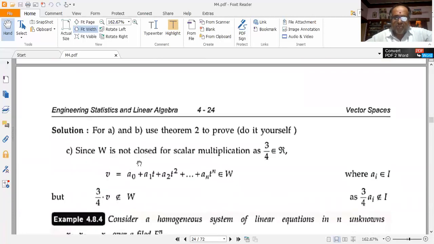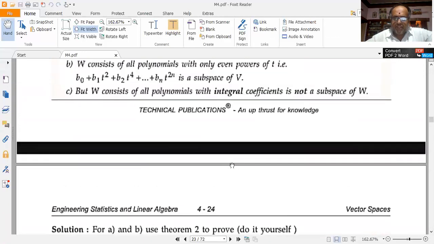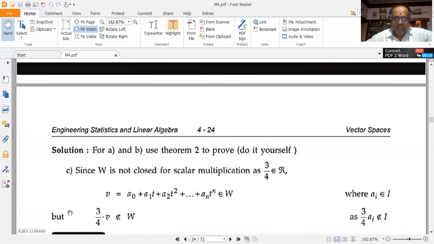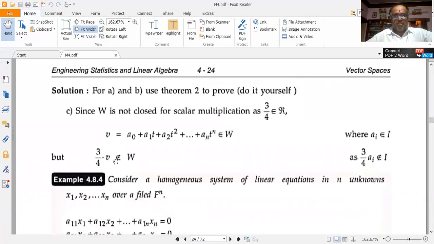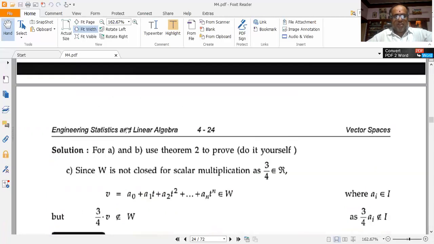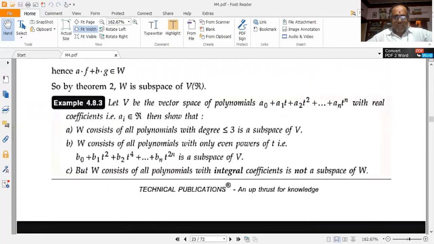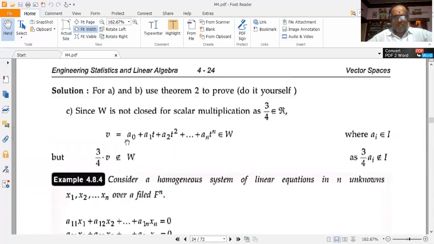See here, W is not closed under scalar multiplication, as 3/4 belongs to R. So I have v equal to a0 plus a1 t plus a2 t squared plus etc. till an t to the power of n, which also belongs to W because ai belongs to I. But 3/4 into v does not belong to the set W, because 3/4 into ai does not belong to I. So we infer that it is not a subspace of V. Proving of parts a and b, I leave it to you to do it.